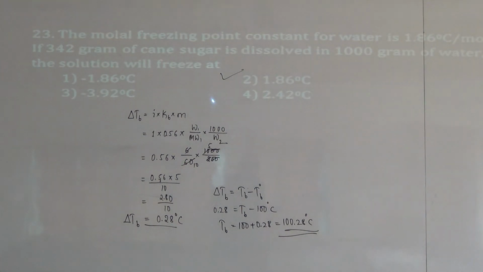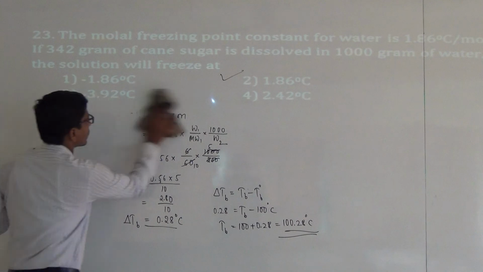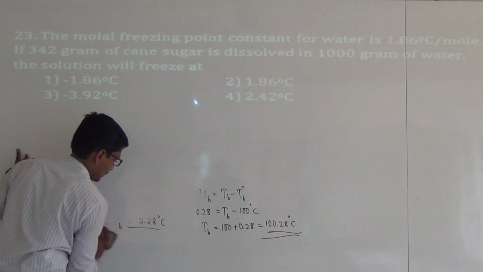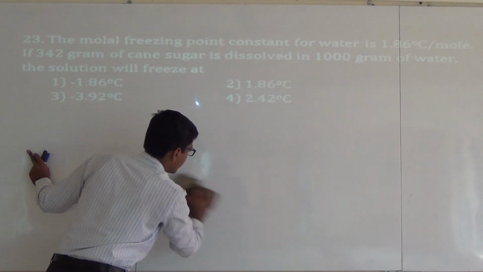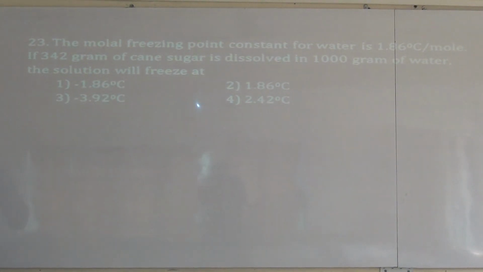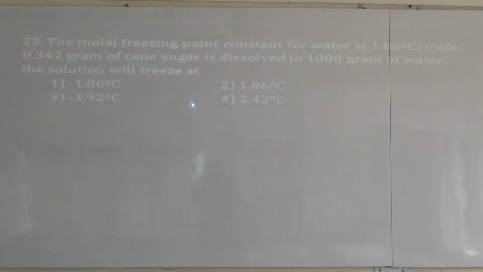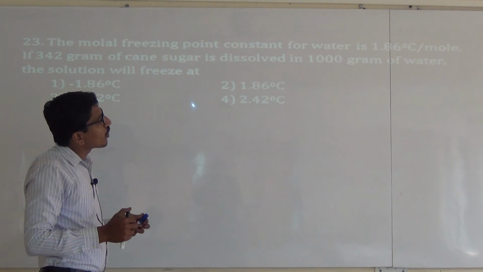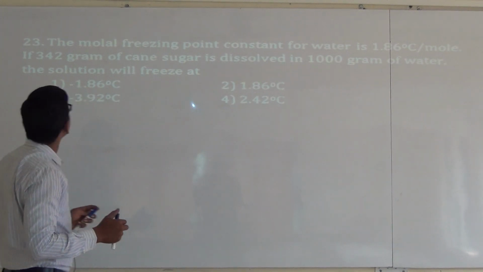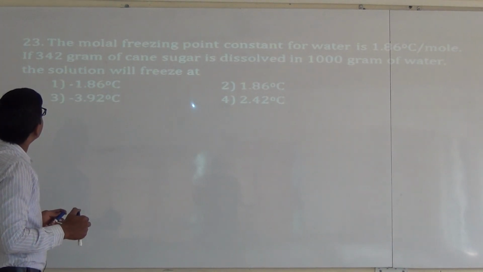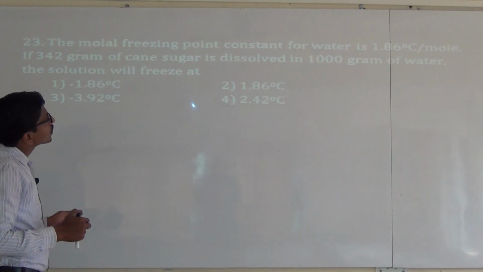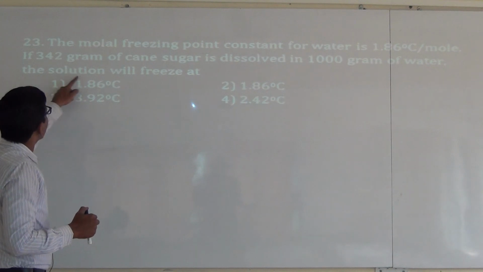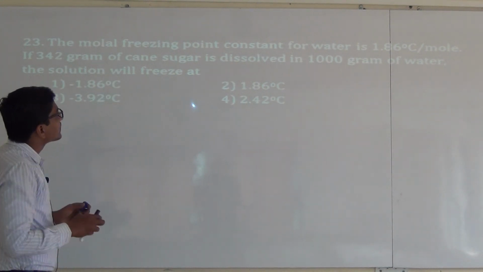And the last question is: the molar freezing point constant for water is 1.86 degrees Celsius per mole. If 342 gram of cane sugar is dissolved in 1000 grams of water, at what temperature will the solution freeze?